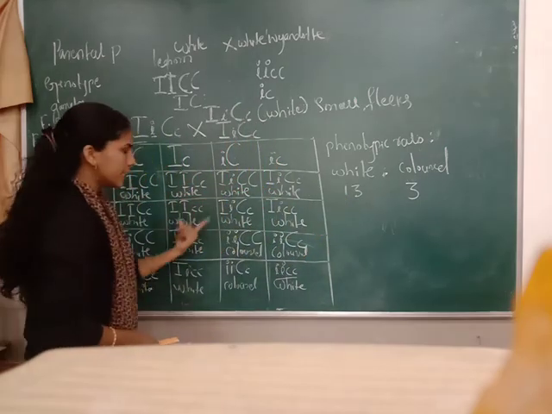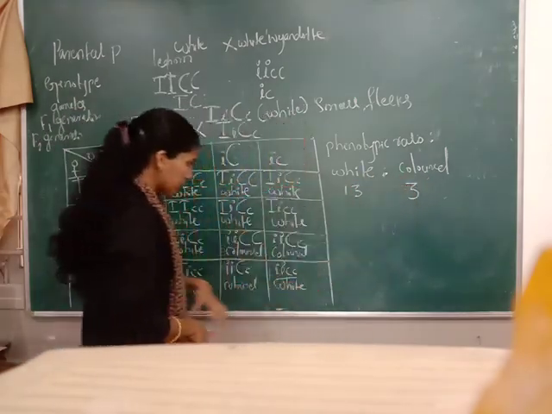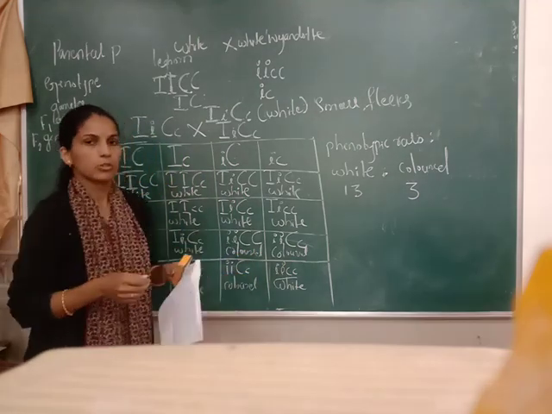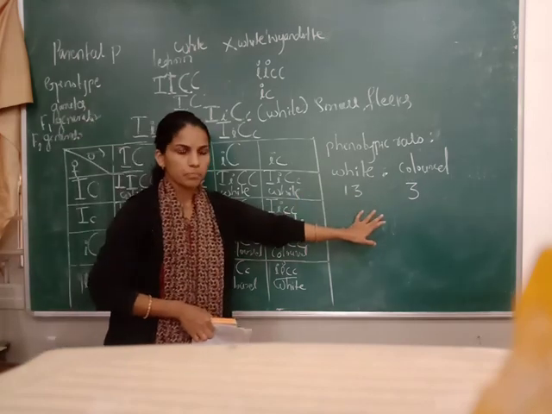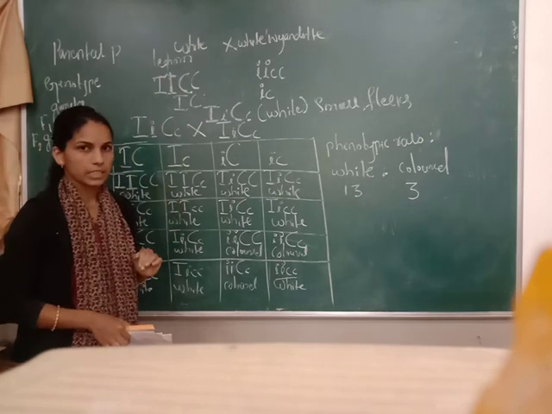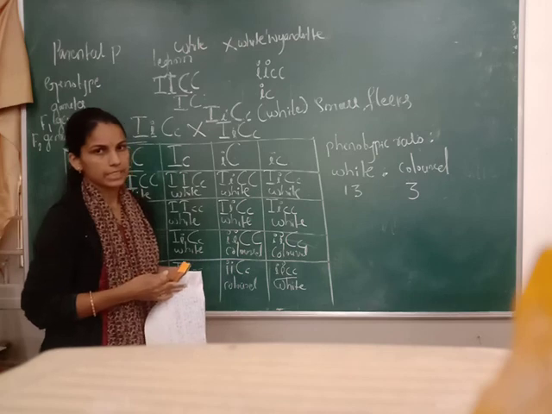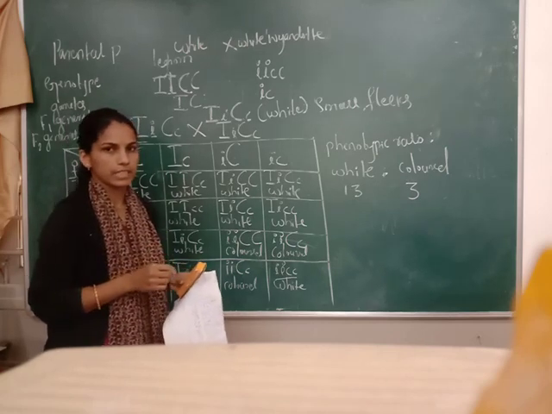13 means white in color, plumage color is white. Again colored, that is 3 in number. So this is 1, 2, 3. So the ratio of dominant epistasis is nothing but 13:3. Okay, so this example you have to write under dominant epistasis. Next class we will study recessive epistasis. Again, you have to study the example under recessive epistasis. Okay.